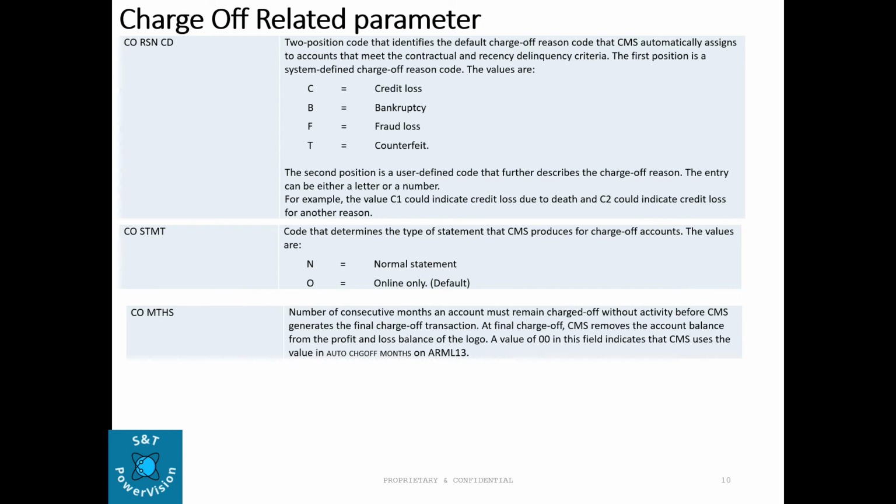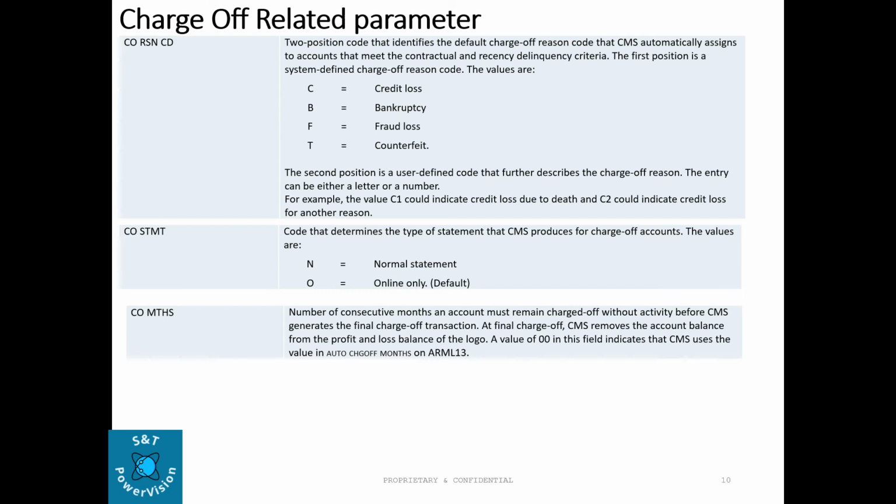The first position is the system defined charge off region code. The values are C, credit loss; B, bankruptcy; F, fraud loss; and T for counterfeit. The second position is a user defined code that further describes the charge off region. The entry can be either a letter or a number. CO statement code determines the type of statement that CMS produces for the charge off account. N means normal, O for online.